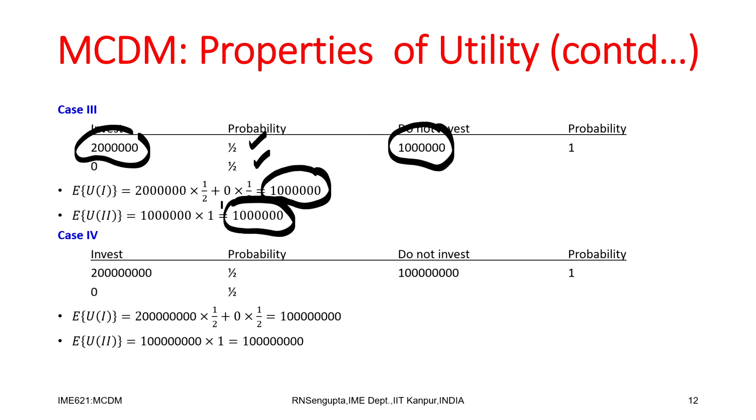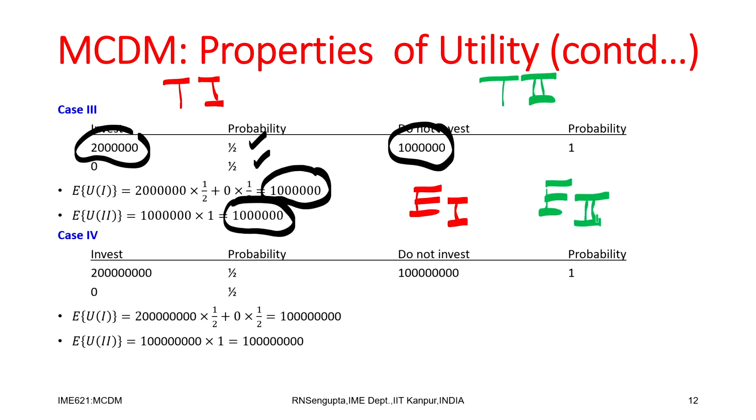Table 1, table 2 are the games, the fair gamble and the certainty one you are taking. So, table 1 expected value, table 2 expected value, it is same.